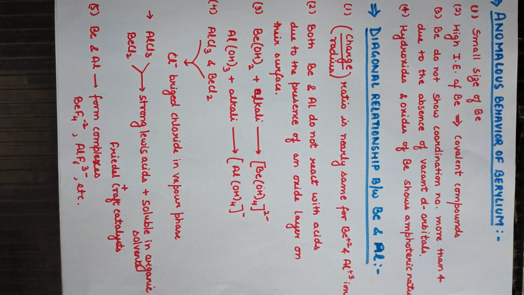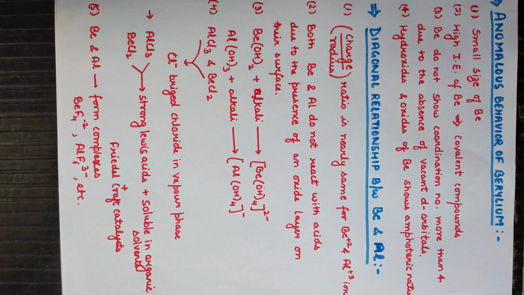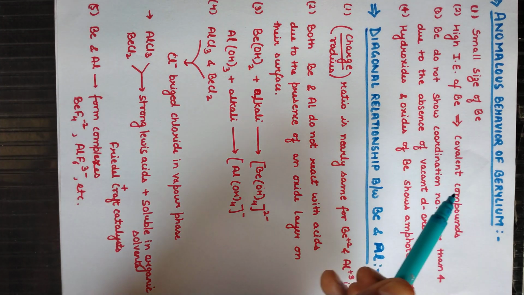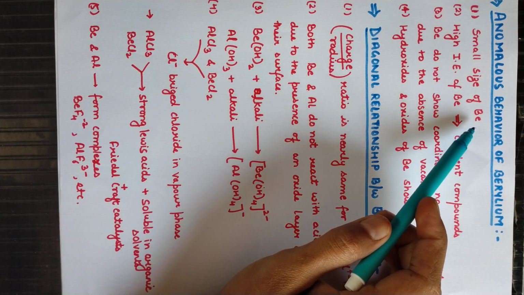Hello students, now we will discuss the anomalous behavior of beryllium, as well as the diagonal relationship between beryllium and aluminium. What is the reason that beryllium shows different behavior and different properties as compared to the other alkaline earth metals? There are certain reasons. The first reason is that the size of beryllium is very small.